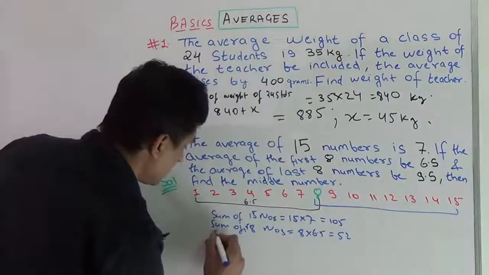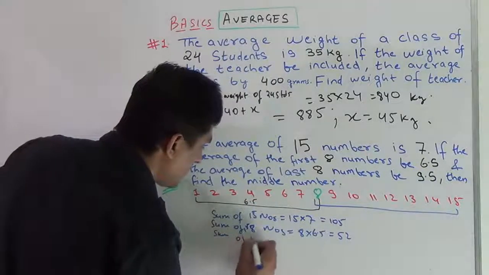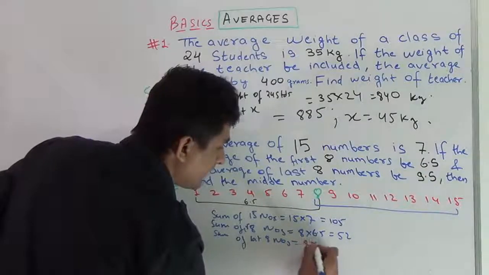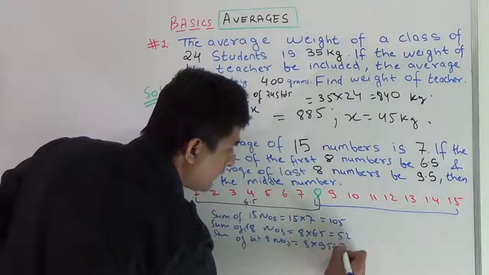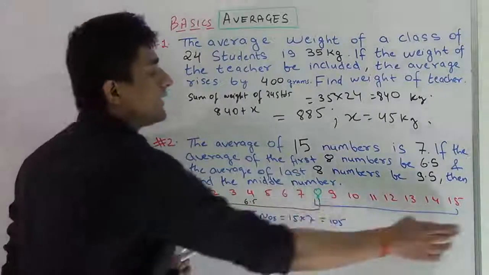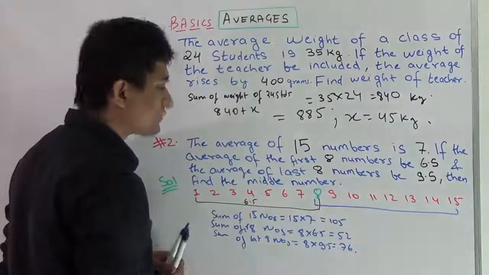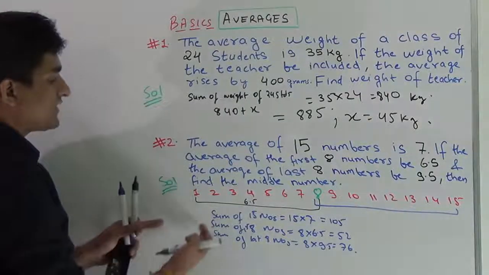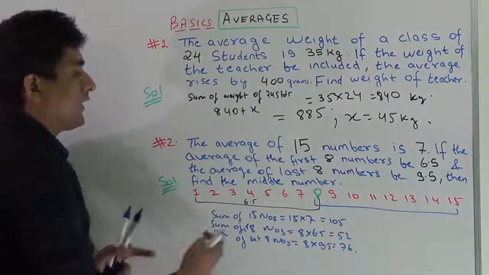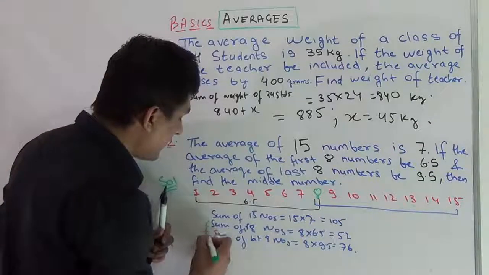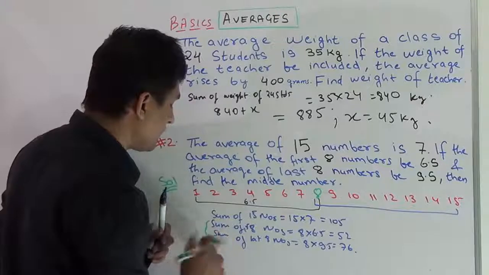So I can write sum of last 8 numbers is equal to 8 into 9.5, and its value will come out to be 76. Okay, sum of last 8 numbers is 76. Now you have to do some manipulations from this given data in order to find the 8th number. One thing I'll ask you: if I add this one and this one,